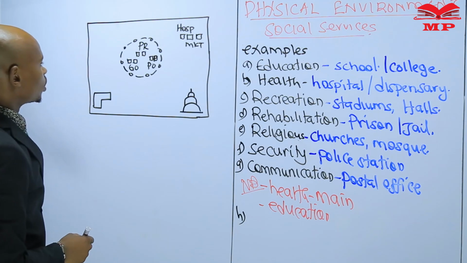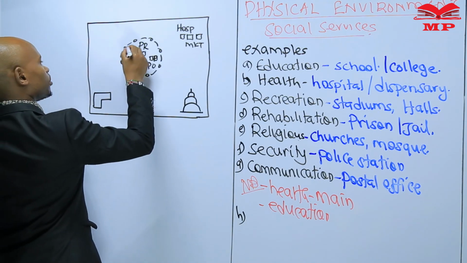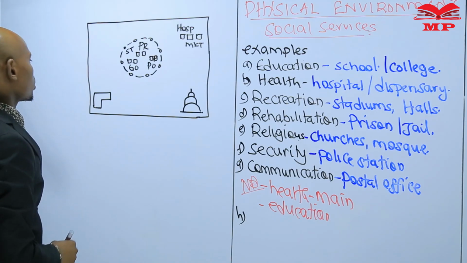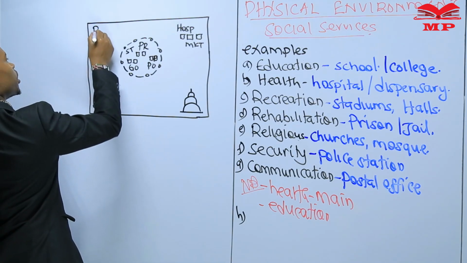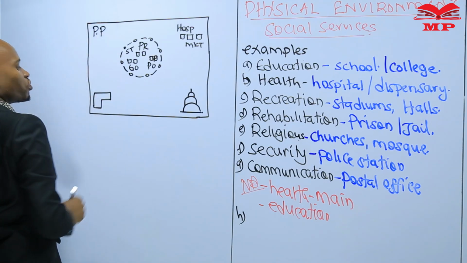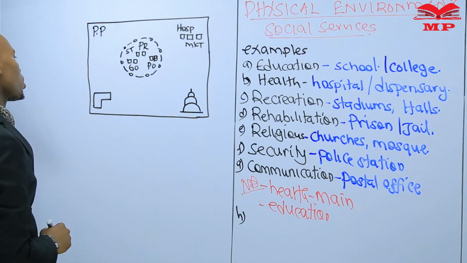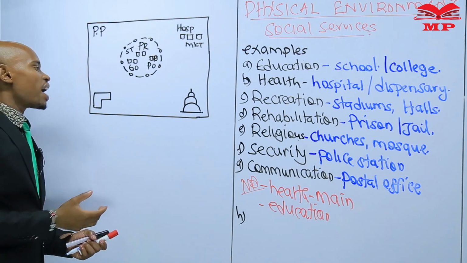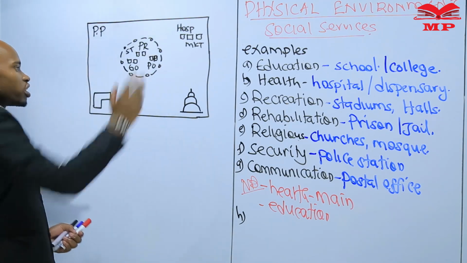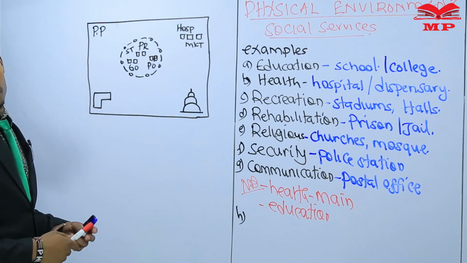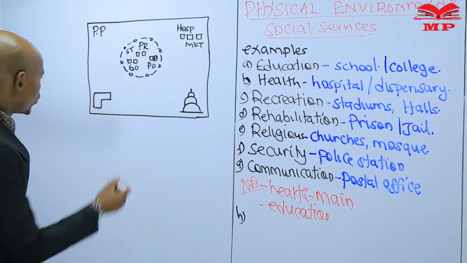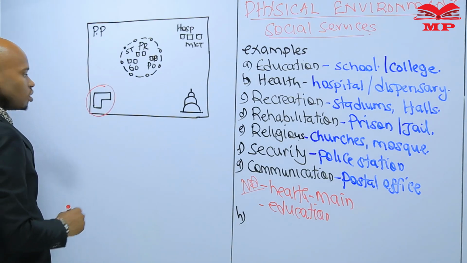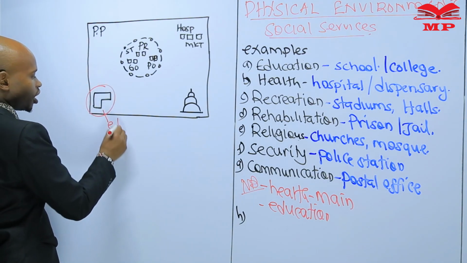And of course, inside the map here also there is ST, standing for a stadium. Stadium, and maybe up here there is a police post. Police post. And then you are supposed now to identify, using what you can see, which services are offered. And it is just a matter of knowing. If this is a school, the social service offered here is education.